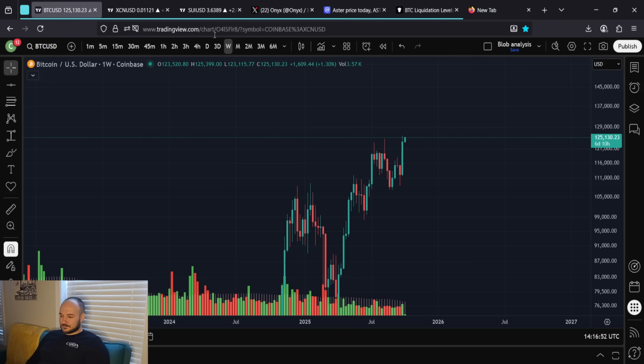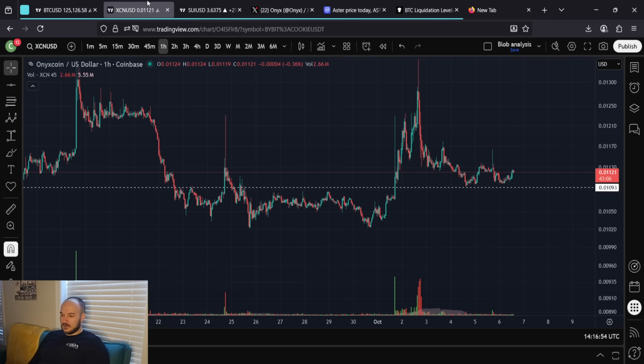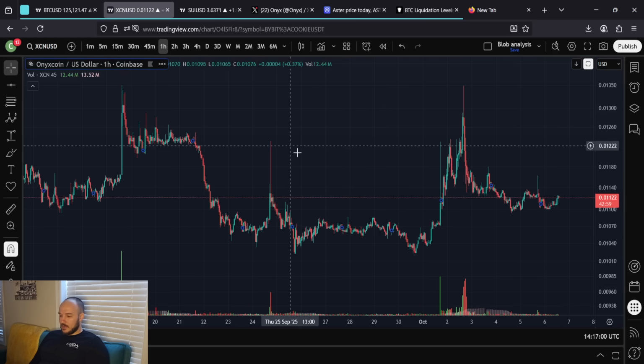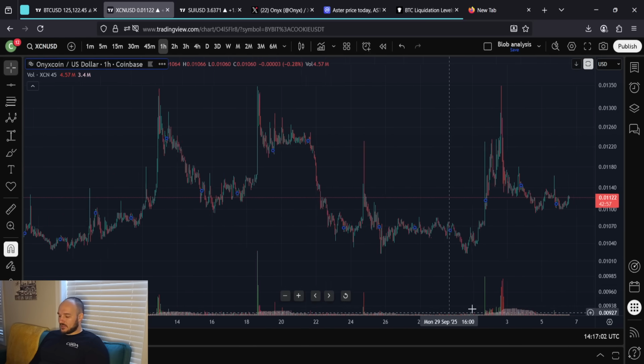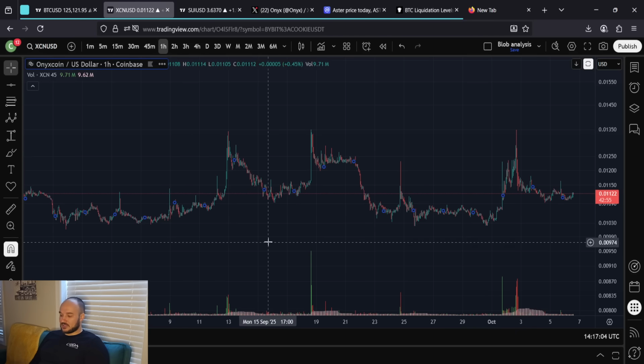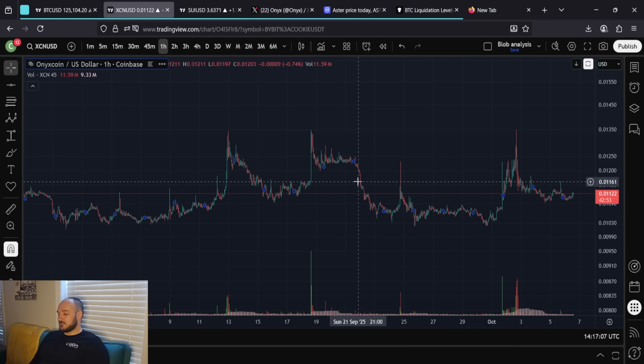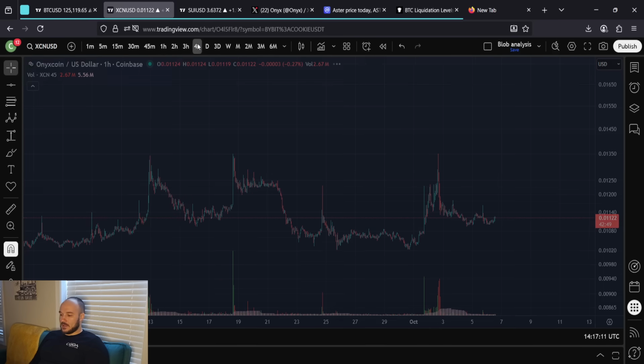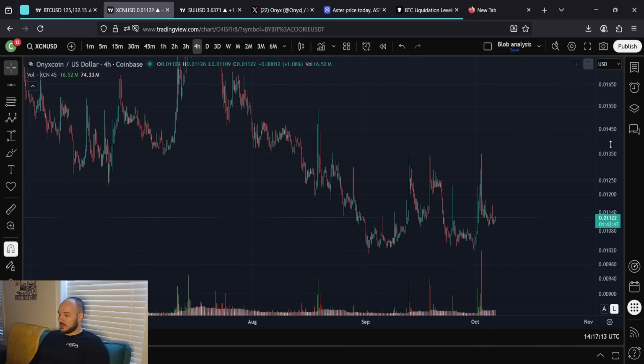Bitcoin's moving up here, 125K right now. Finding support at prior resistance here, stair-stepping our way up. Yes, we're getting some volatility, right? Pumping and then dumping down. But I think what this is that there's someone who's fat-fingering this thing. They're buying a lot and then letting the price regulate back down. Then they're buying a lot and then regulating back down. And they're just trying to buy in droves before this thing actually rips to the upside.